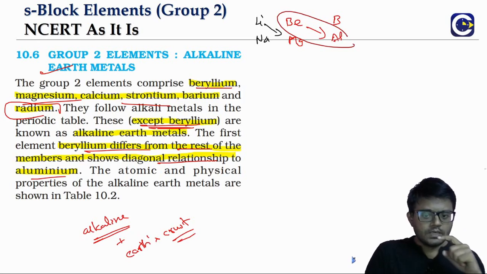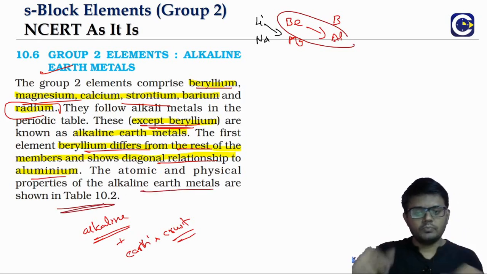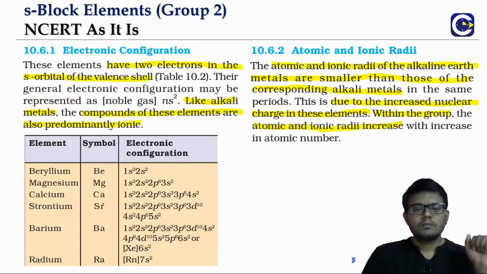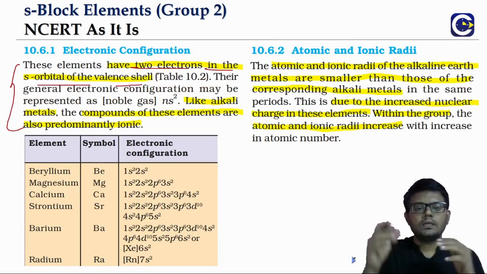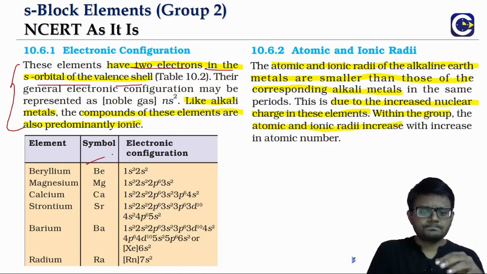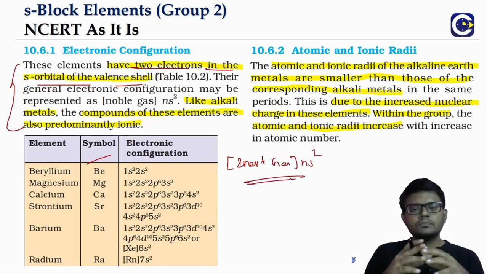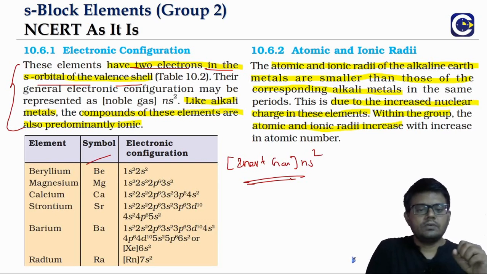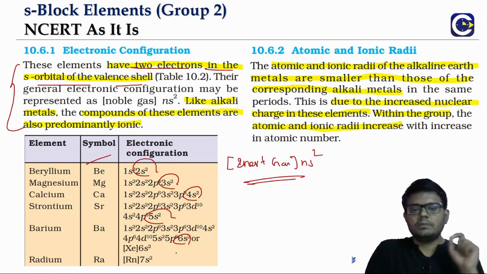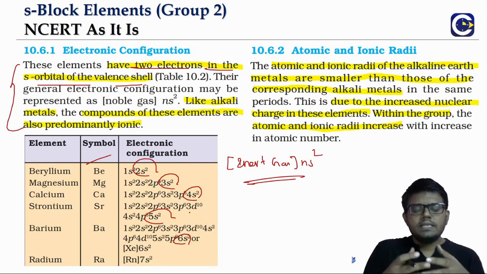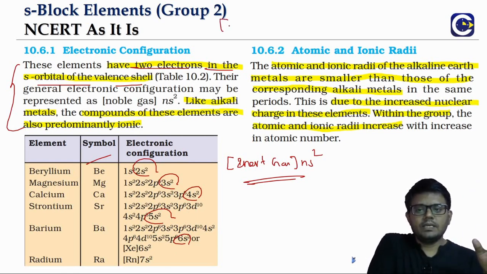Now the physical properties and all are given in table 10.2, we will take a look at that as we go. But when we talk about the electronic configuration, they will have 2 electrons in the outermost s orbital. The alkaline earth metals will have the electronic configuration inert gas ns2. That is the kind of electronic configuration that they will have. Beryllium, and all these, will have 2 electrons in the outermost valence s orbital, and just like the alkali metals, where it will be inert gas